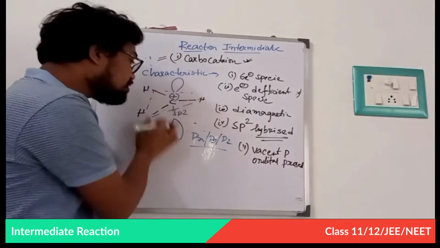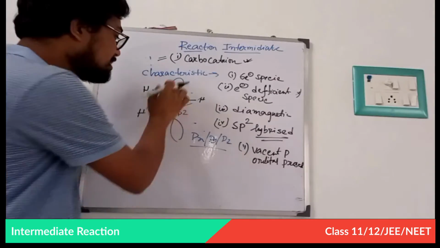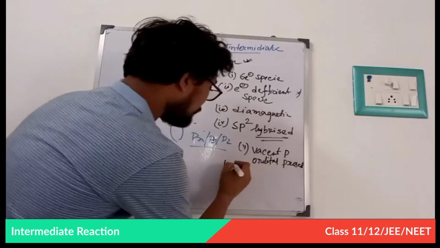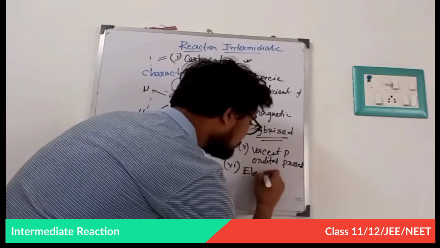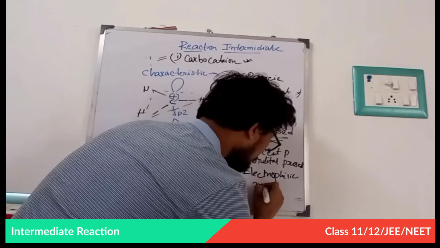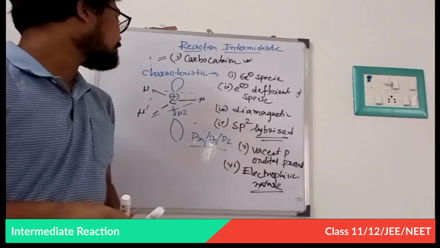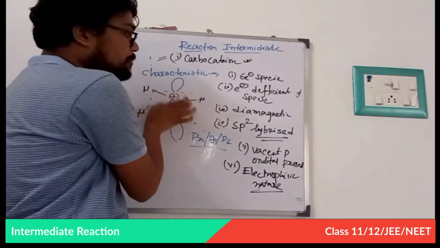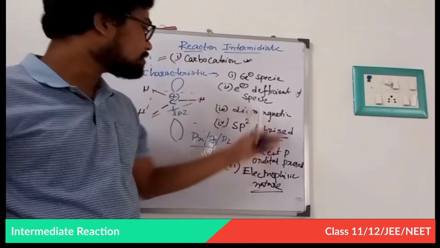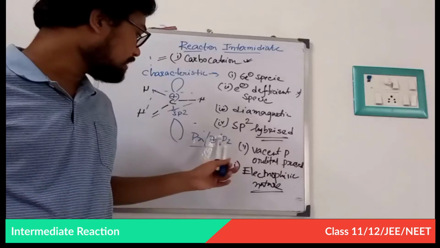So due to the deficiency or the vacant p orbital, this carbocation is electrophilic in nature, and this carbocation has a vacant p orbital. These are the main important fundamental characteristics of any carbocation. I think everybody will understand it.